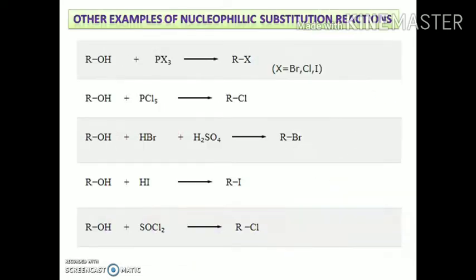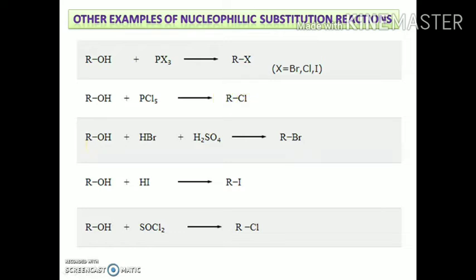These are some other examples of nucleophilic substitution reactions. These reactions we already discussed in the previous chapter. In the first reaction, when alcohols react with phosphorus trichloride, they give the alkyl halide, and similarly when alcohol is treated with phosphorus pentachloride, it again gives the alkyl chloride.